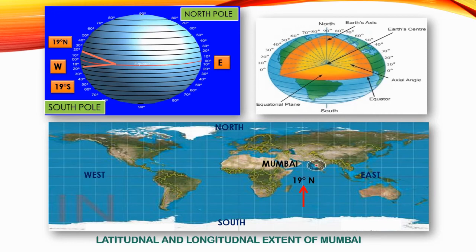So there are 90 parallels of latitude in the northern hemisphere, to the north of the equator. Similarly, there are 90 parallels of latitude in the southern hemisphere, to the south of the equator. Now, all the lines of latitude are not drawn on a globe for practical reasons, because if we draw all the lines, the map will appear very crowded.